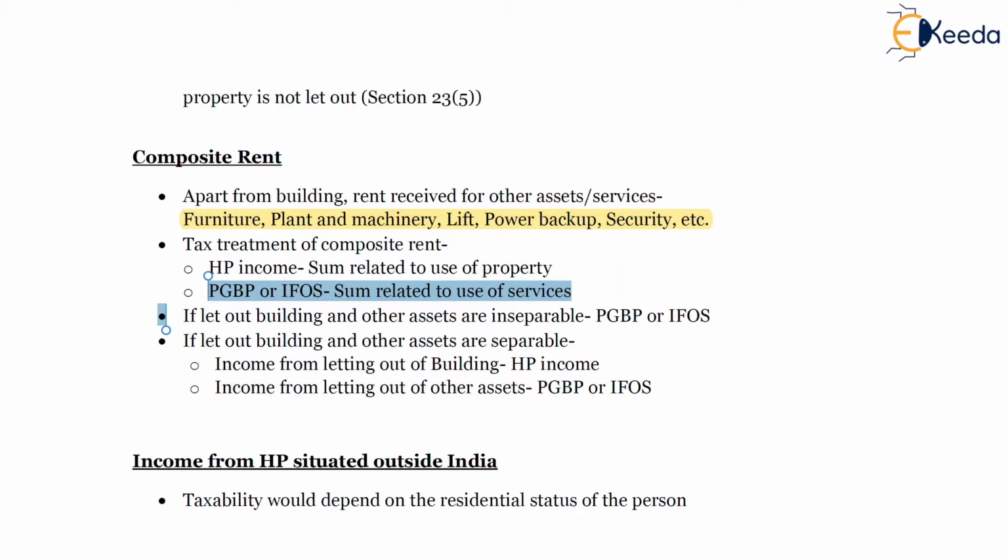And if letting out of building and services are inseparable, then the entire income will be treated as profit and gains from business or profession or income from other sources. However, if it is separable, then letting of building is house property income and letting of other assets is either business or profession income or income from other sources.